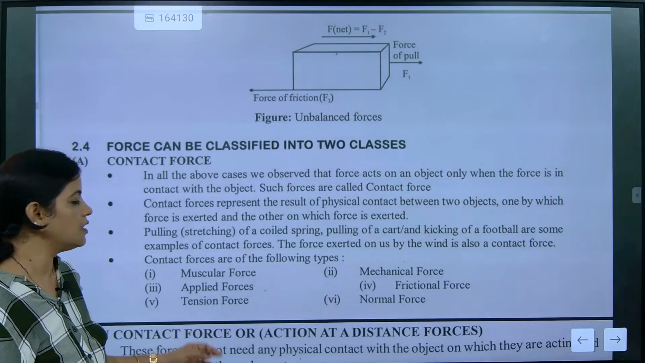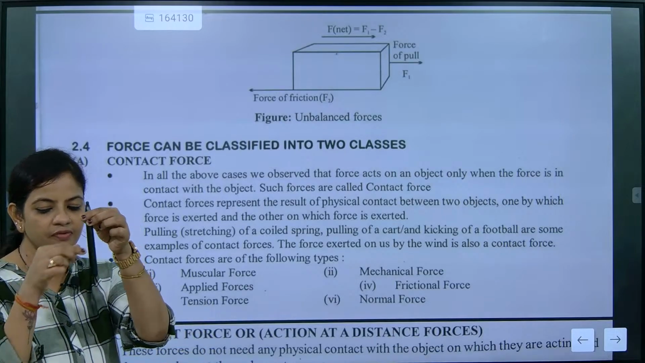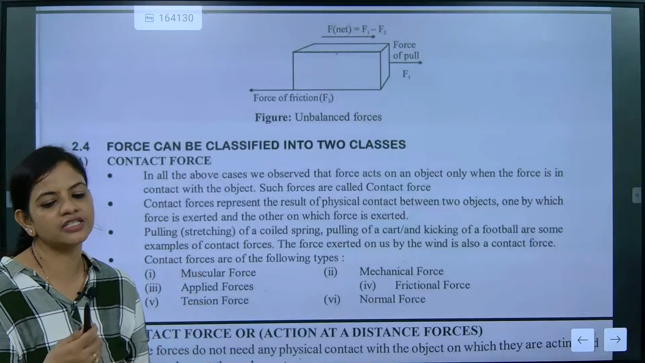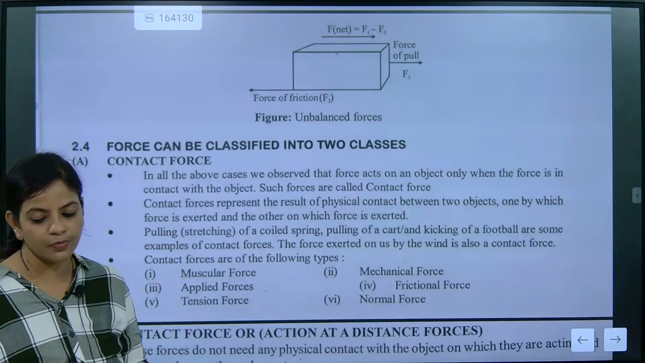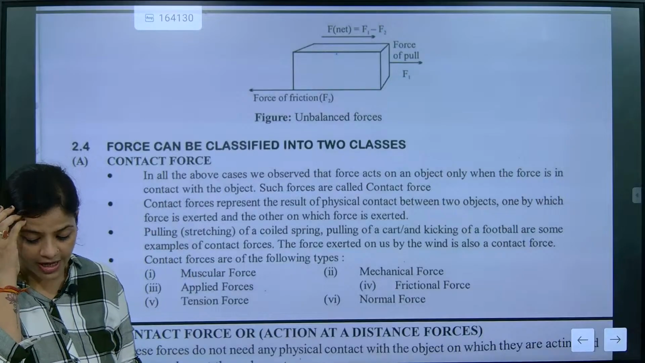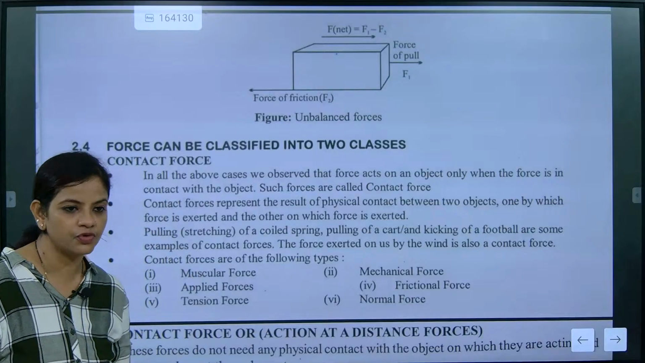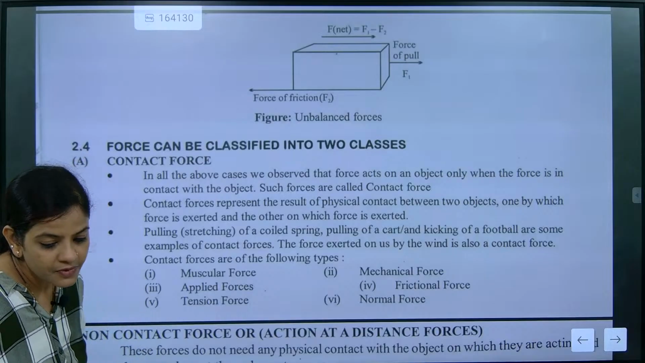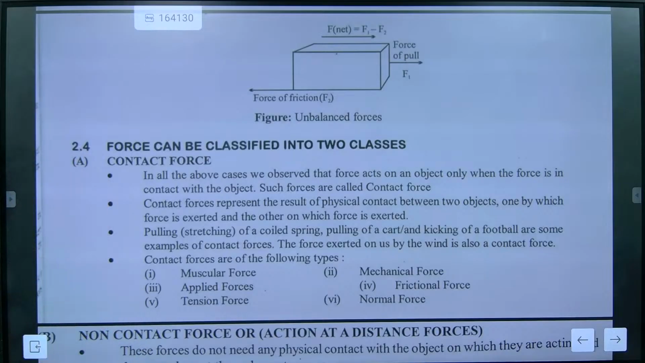Tension means when you hang something on a string, the string comes in tension. That type of force applies both upside and downside. So that time it will be called what? Tension force. I hope you have understood. We'll discuss it. Now we will start the content we are going to read about.